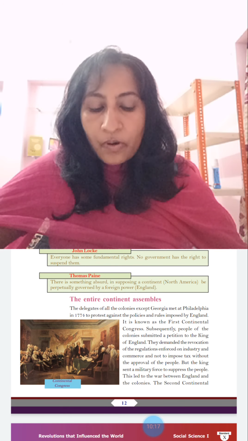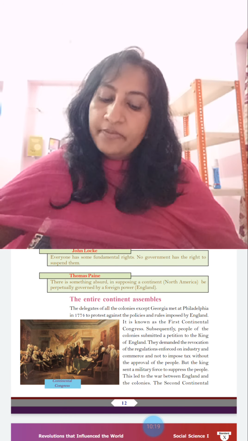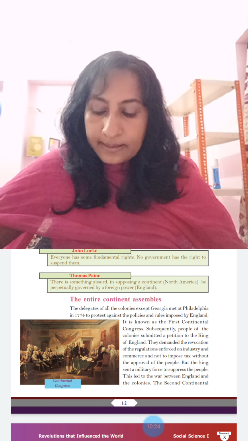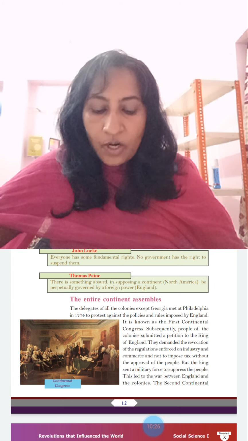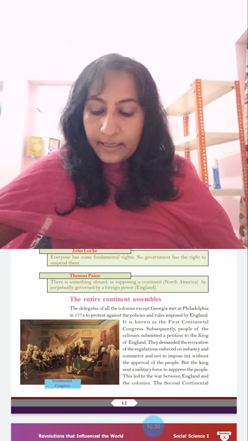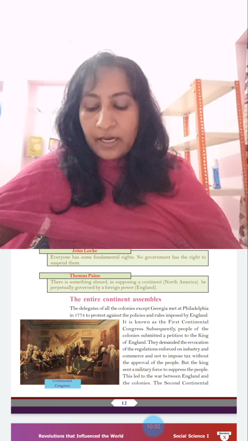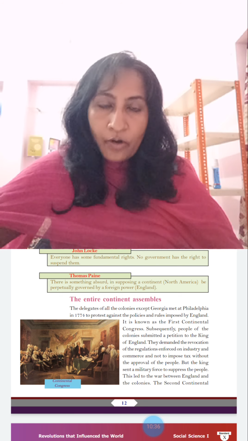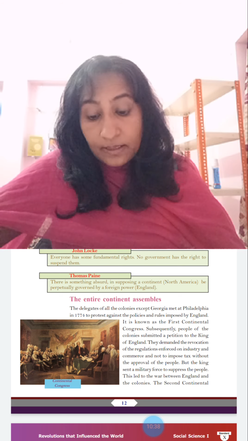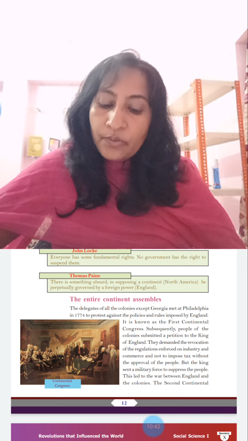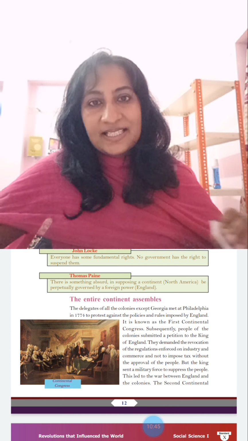Next heading, the Continental Congress assembles. The delegates of all the colonies except Georgia met at Philadelphia in 1774 to protest against the policies and rules imposed by England. It is known as the First Continental Congress. Subsequently, people of the colonies submitted a petition to the King of England. They demanded the revocation of the regulations enforced on industry and commerce, and that no tax be imposed without the approval of the people. But the king sent a military force to suppress the people. This led to the war between England and the colonies.